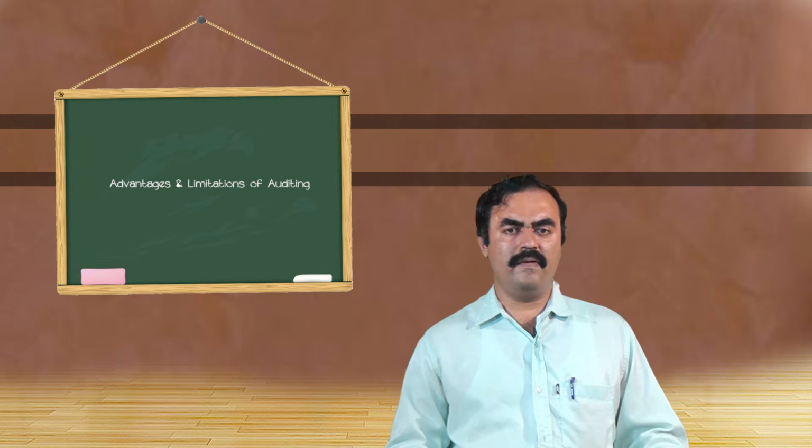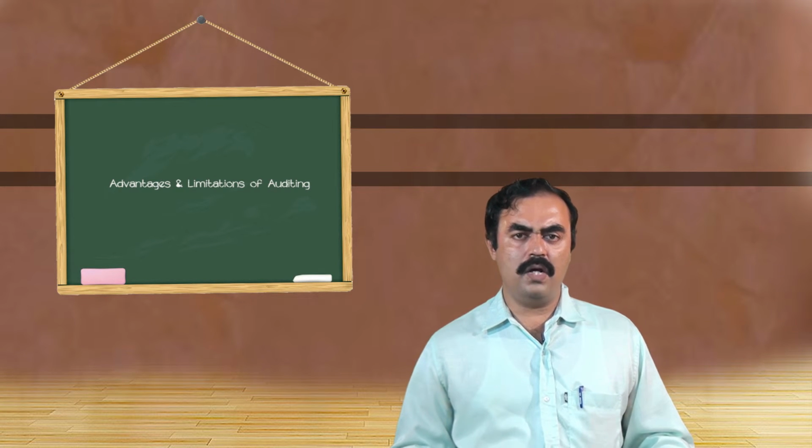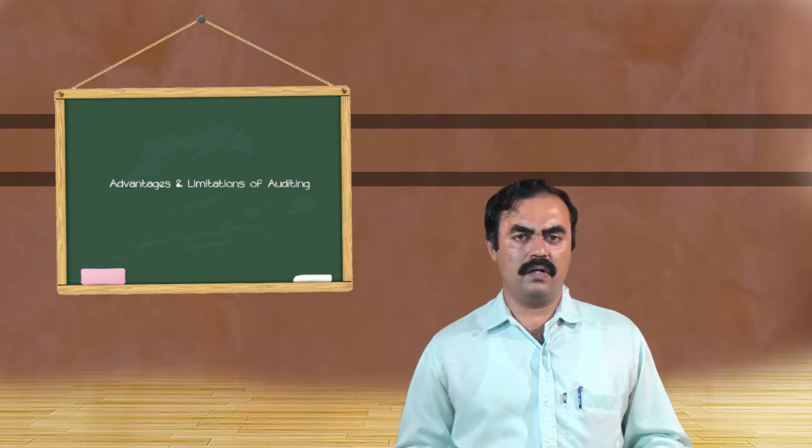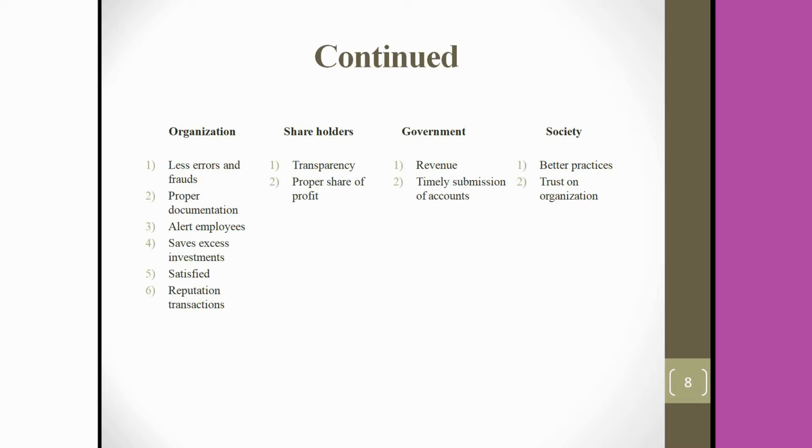So this is possible when normally the proper auditing is made and proper annual report is given to the shareholders. Shareholders will come to know what is the dividend that they are going to get in the respective organization, whichever they have made the investment in the form of shares and debentures. And next one is to the government.